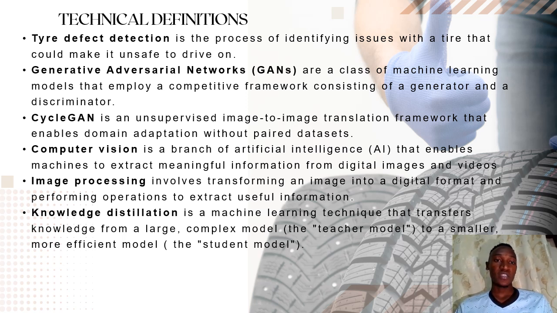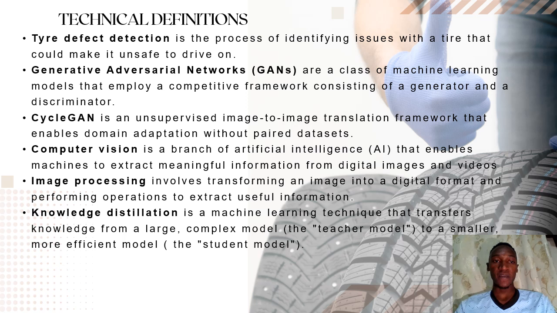Then we have generative adversarial networks, which are a kind of machine learning model employed in a competitive framework consisting of a generator and a discriminator. In this case, the generator takes a real image and tries to create a realistic fake image, and then feeds it to the discriminator. The discriminator, when it receives the real data and fake data, should be able to distinguish between what's real and what's fake.